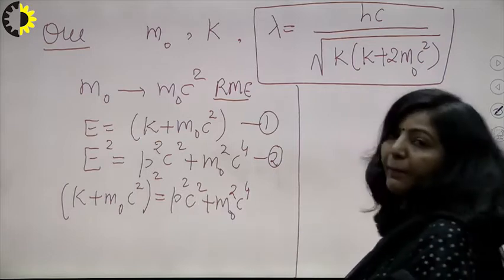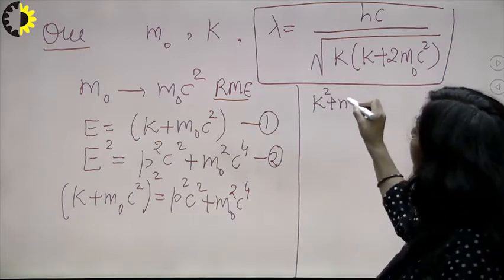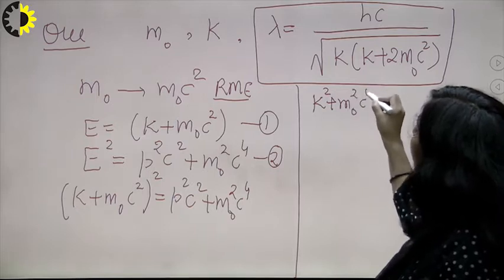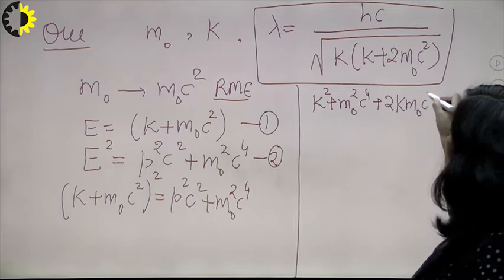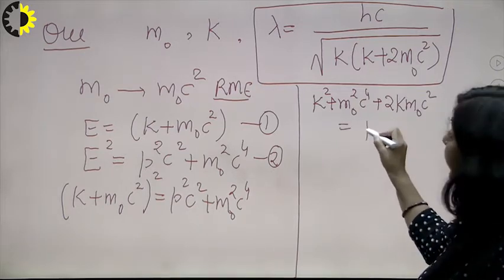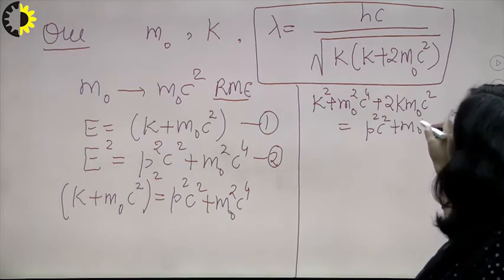So just simplify the left hand side. When you simplify it, you get K square plus m naught square c^4 plus 2K m naught c square. This is your left hand side, and on the right hand side you have p square c square plus m naught square c^4.